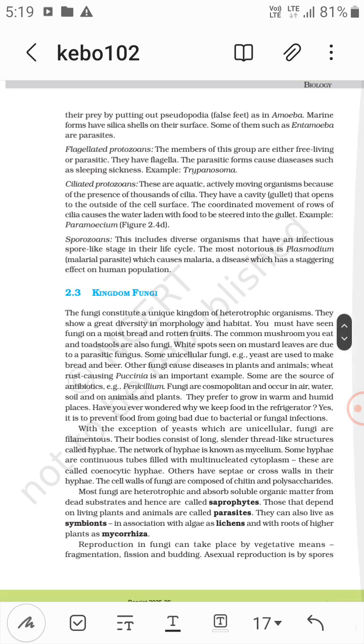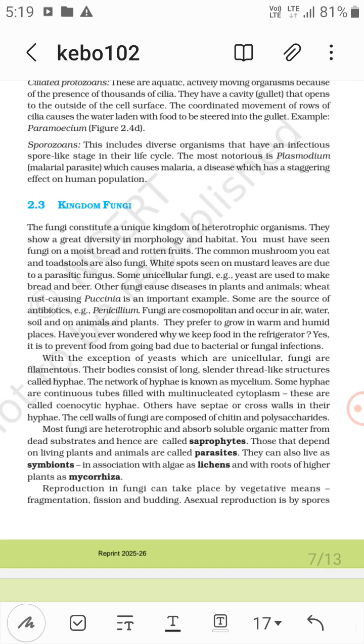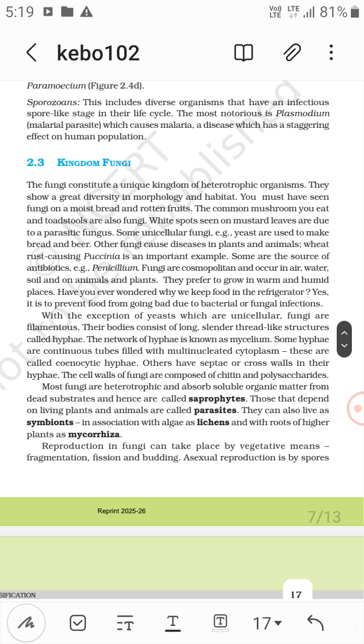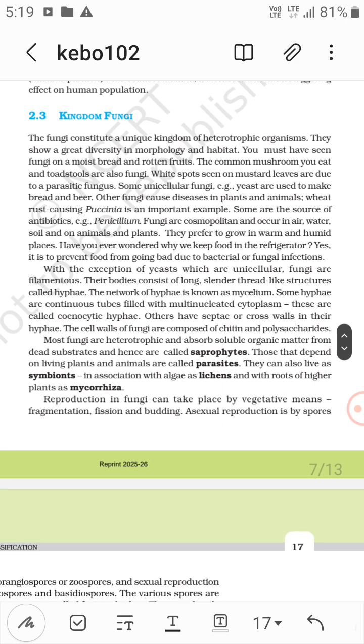effect on the human population. Now kingdom Fungi. The fungi constitute a unique kingdom of heterotrophic organisms. They show great diversity in morphology and habitat. White spots seen on mustard leaves are due to a parasitic fungus. Some unicellular fungi, for example yeast, are used to make bread and beer. Other fungi cause diseases in plants and animals, such as wheat rust caused by Puccinia. Some are the source of antibiotics, for example Penicillium.